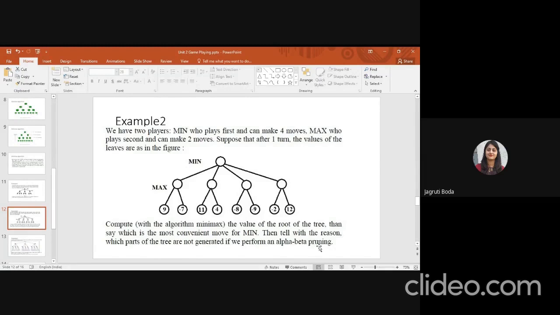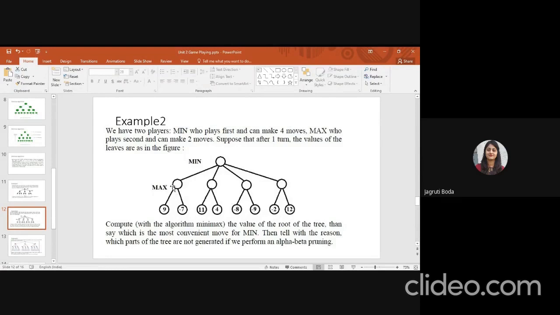So this is your second theory, but first of all you have to solve this example with the Minimax algorithm. You have to find the minimum value of your root node. You have been given the values 9, minus 7, 11, 4, minus 8, minus 9, minus 2 and 12, right? You have been given the leaf node values.